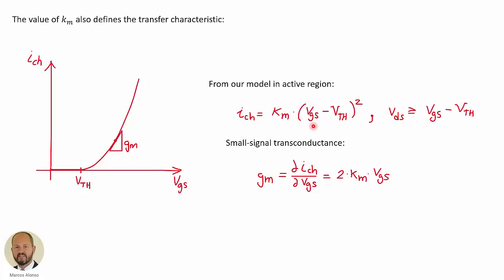As we have seen in the previous slide, this is the region in which we have this behavior, the active region, and from it, by taking the partial derivative of the current with respect to the control voltage VGS, we can get the small signal transconductance in our model. So this is the slope of the curve at each point, and it is this value here, which is twice the value of K sub m times the control voltage VGS. So the transconductance is not constant, it is going to change depending on the control voltage VGS.